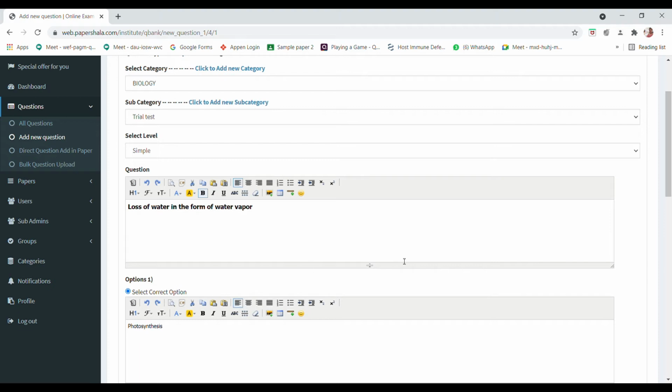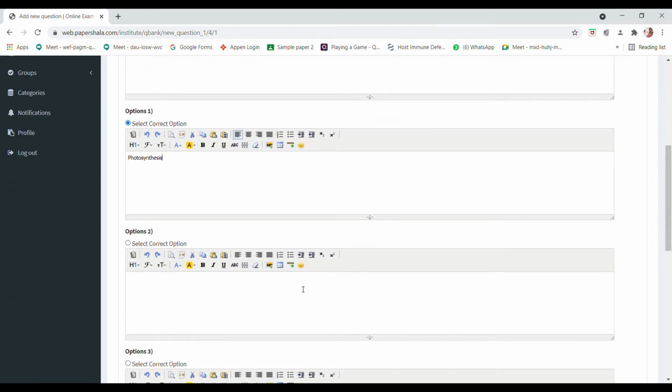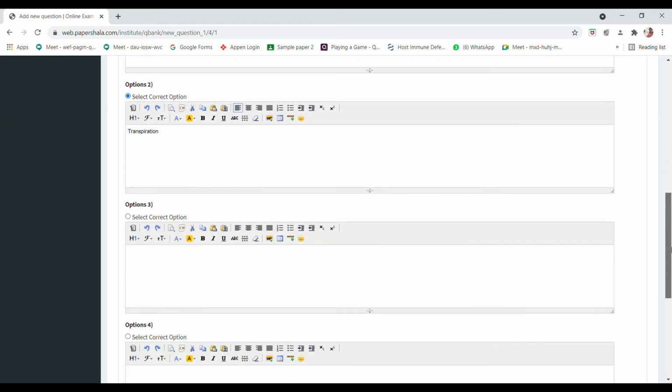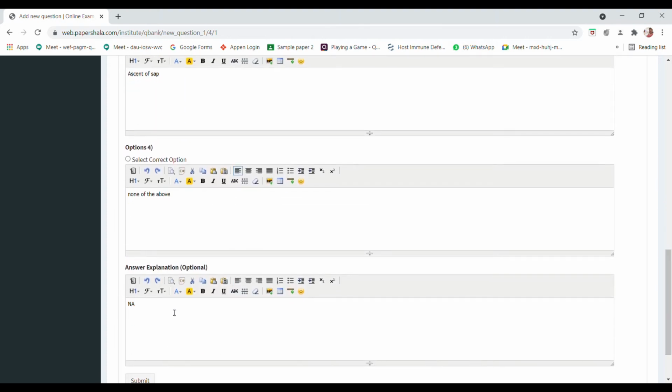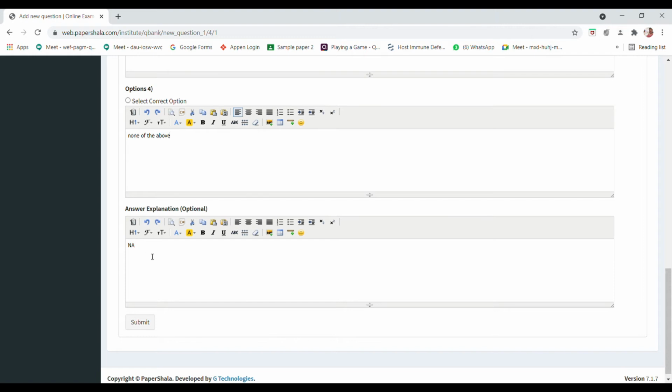Then when you are selecting the right answer, I gave the answer. So you have to click on select correct option, so that the blue one which is there will be selected for the right option. Then you can give the other options here. And here you have another option, like you can also give the explanation for the answer, so that the students can see the explanation after finishing their test. So this is optional, where if you want to give, you can give. Then you have to click on the submit button.